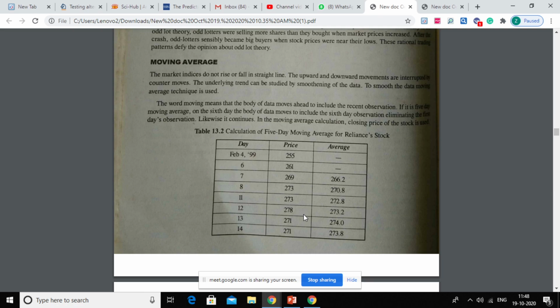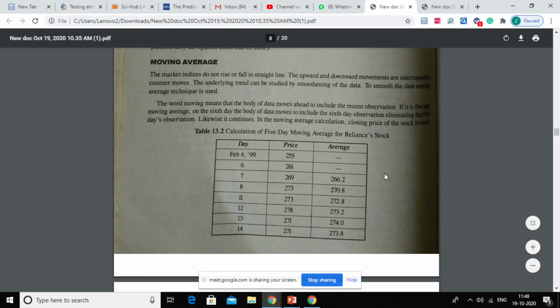So the concept is moving average, and you can read the word average. Okay, so every one of us know what average means. What average mean? Finding a central point.